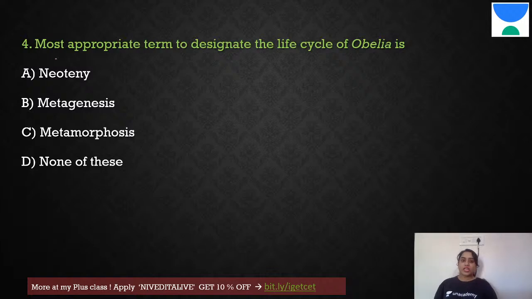Fine, fourth question. The most appropriate term to designate the life cycle of Obelia. Okay, we have neoteny, metagenesis, metamorphosis, none of the above. Now, what did I tell you about Obelia? It has alternation of generation. So, from polyp to medusa, and that medusa again, after sexual reproduction, will give birth to polyp. You can see there is alternation of generation.